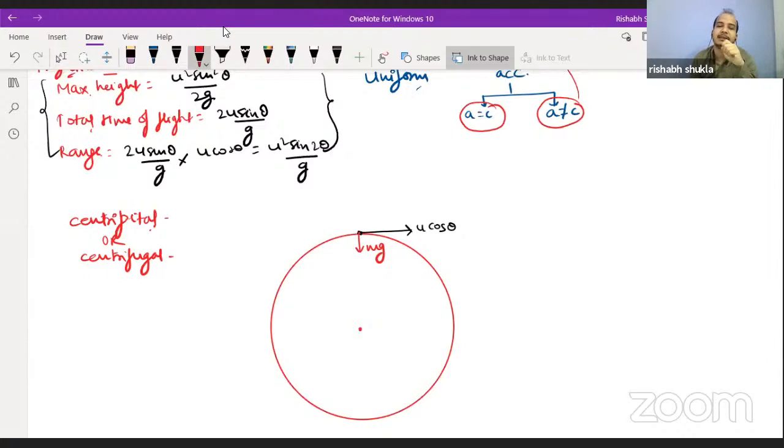Very good, Rajesh. It is centrifugal force which is imaginary in nature, which is basically an inertial force.